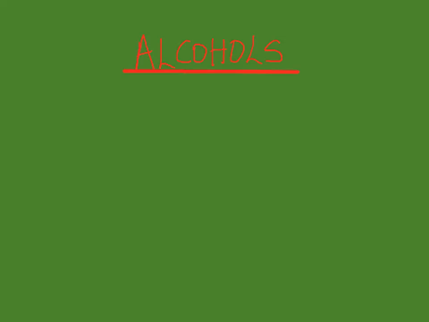And we're going to see that alcohols which contain only one hydroxy group are called monohydric alcohols. For example, we have ethanol, and it is a monohydric alcohol.